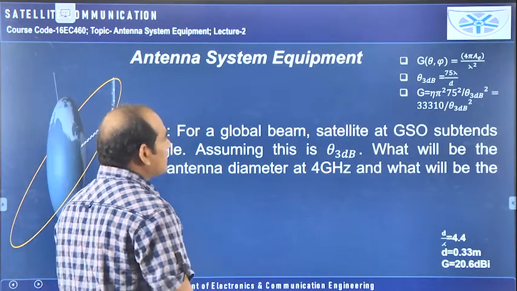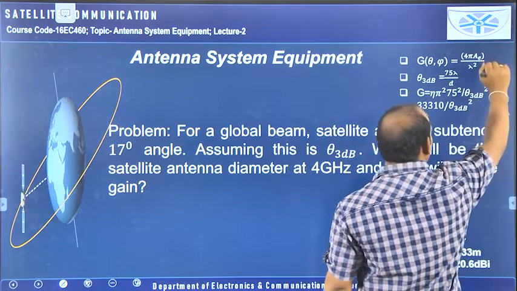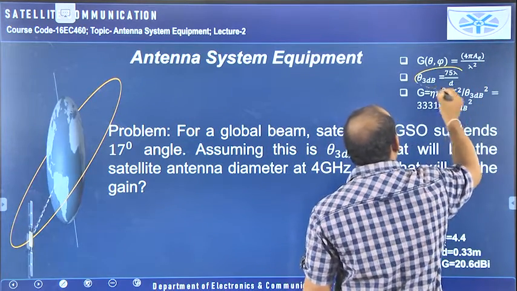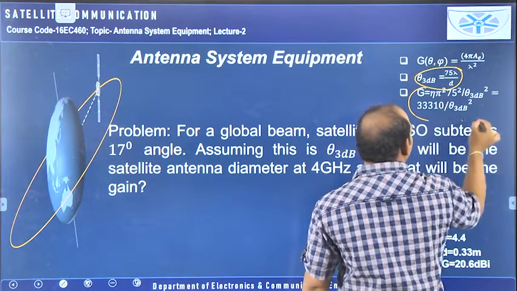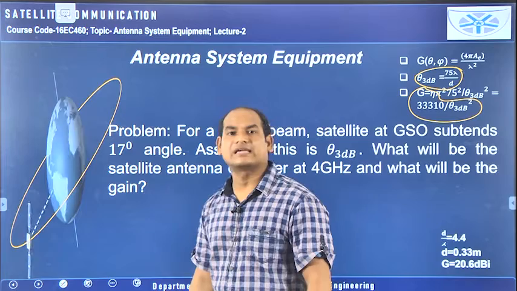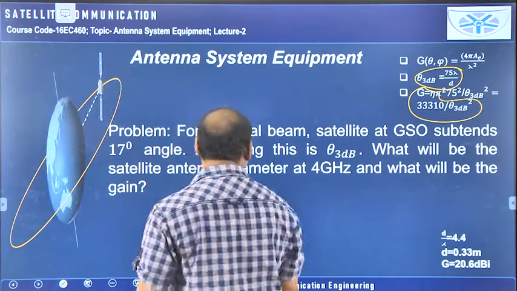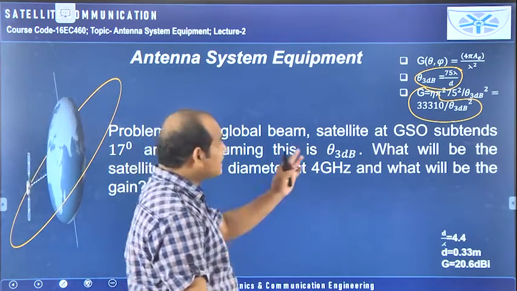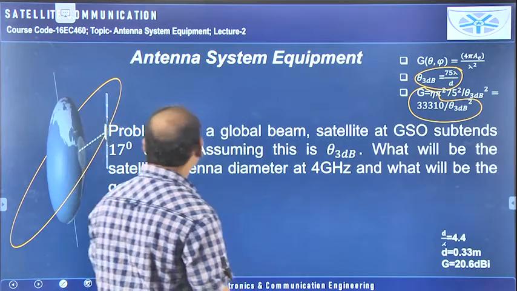Okay, here I have already given the formulas. Gain means 4 pi A by lambda square. Half power beamwidth means 75 lambda by D, which you have to remember. And finally, this equation is important to calculate the gain when you have the half power beamwidth: G of theta comma phi is equal to 33,310 by theta 3 dB square, the half power beamwidth square. Now we will see the problem.